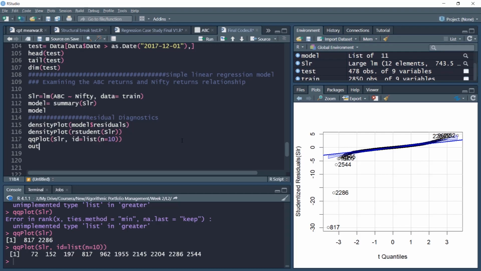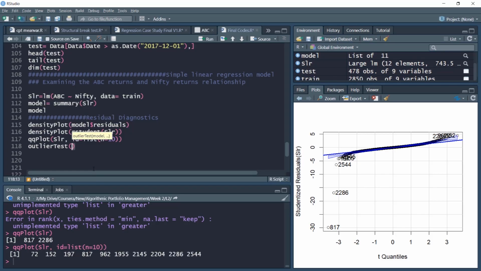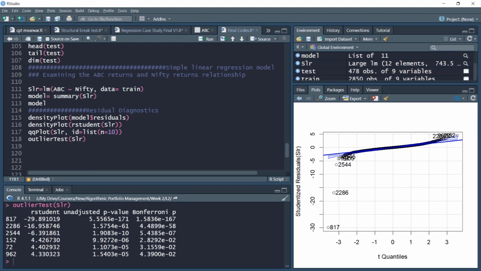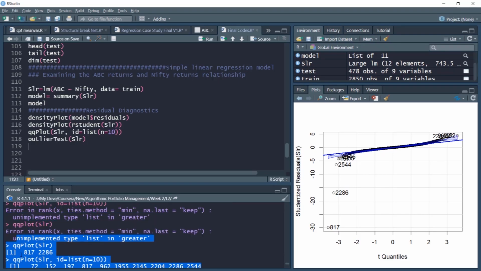Lastly, we can also conduct the outlier test. Now, there is a basic outlier test and it will also adjust for Bonferroni adjusted p-values. Let's see them. If I run this, notice unadjusted p, there are a lot of very significant unadjusted p-values, but once there is Bonferroni correction, one can see the significance is less, but still there are 6 extreme values and these appear to be very similar to the earlier ones. So these are our extreme values.